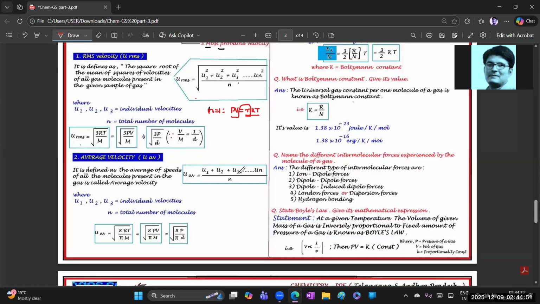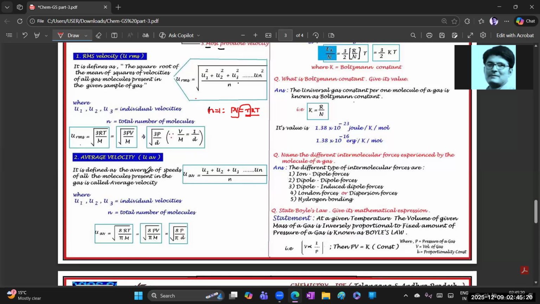Based on this pattern, how can we define it? It is defined as the average of the speeds, or velocities, of all the gas molecules present in a given sample of gas. This is known as average velocity.